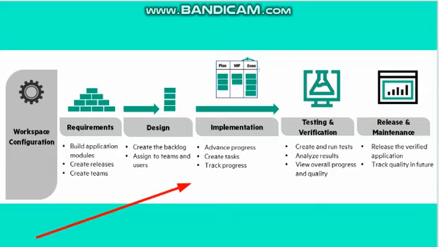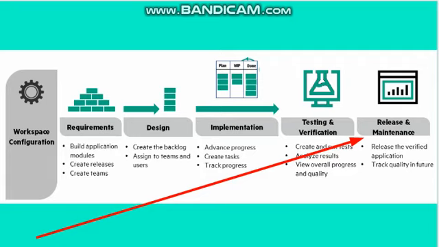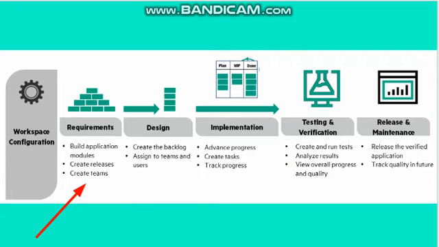These are the set of activities carried out in the implementation phase. These are all the activities carried out during testing and verification. And these are the activities carried out during release and maintenance, that is deployment and maintenance. So what happens in requirements?